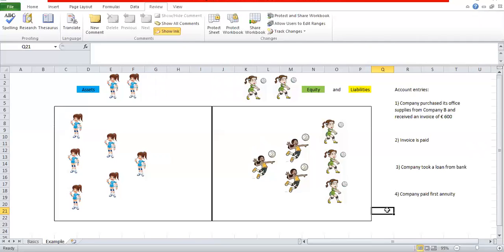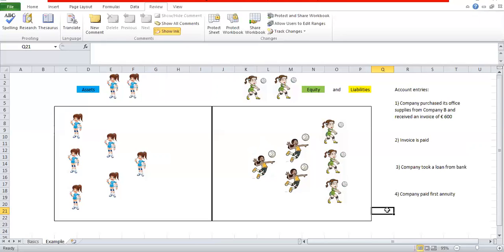So as you can see, we again have the same number of players. With every account entry, we have a different number of players in both teams, but they always have the same number when compared to the other team. So that is the balance sheet.